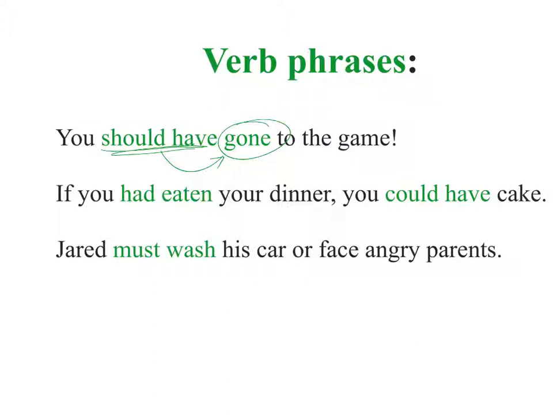If you had eaten your dinner, you could have cake. It's not just eaten, it's had eaten, so it's multiple verbs that make up the verb phrase, and same thing here. Have is the main verb, but could have becomes a verb phrase because they're related words that function as a verb. And same here. Jared must wash his car or face angry parents. Wash would be the main verb, but must wash is the verb phrase.